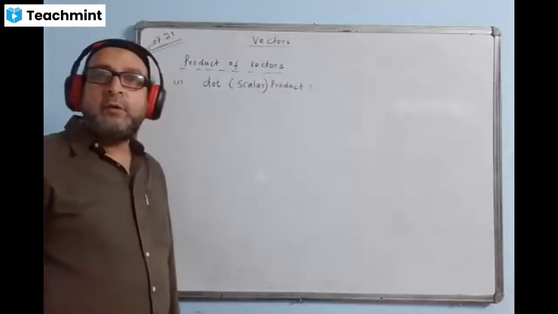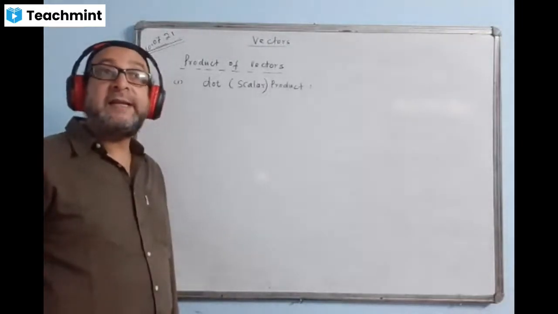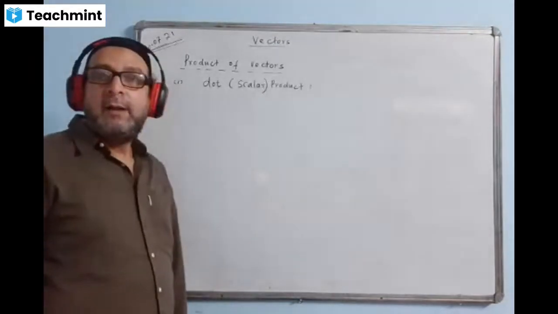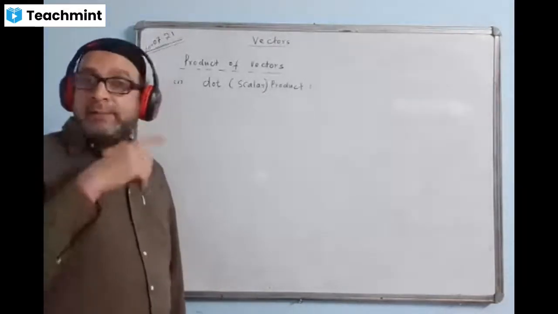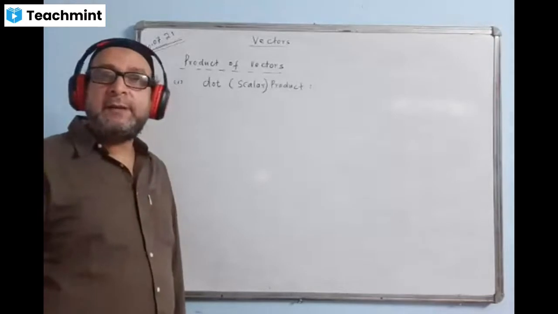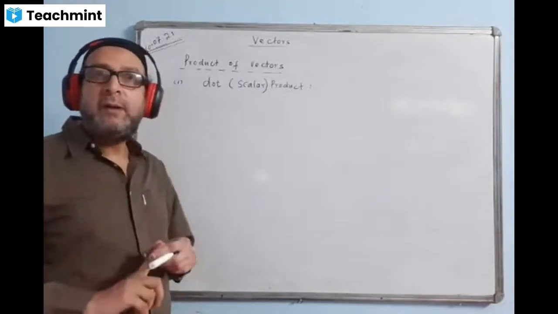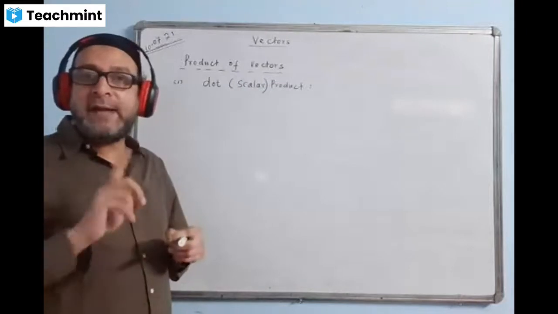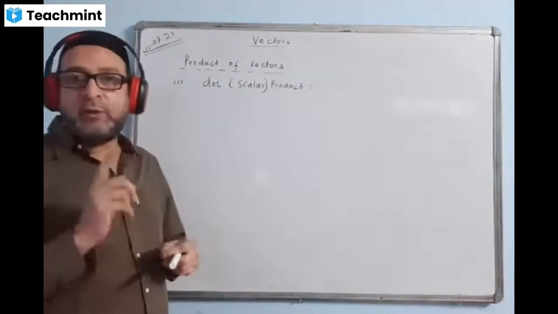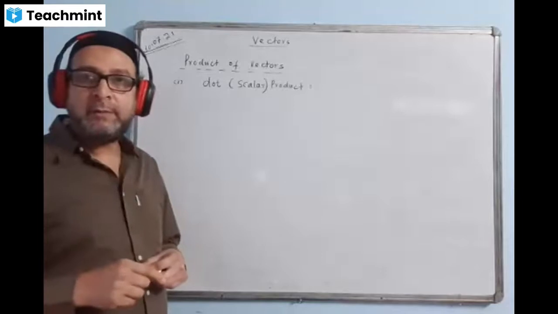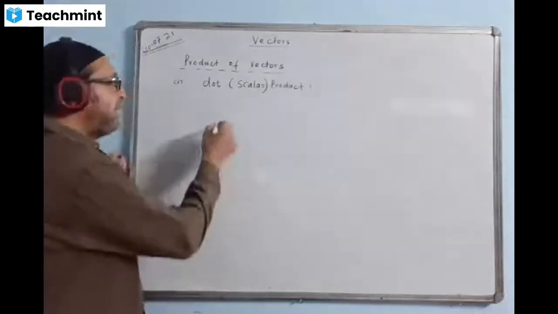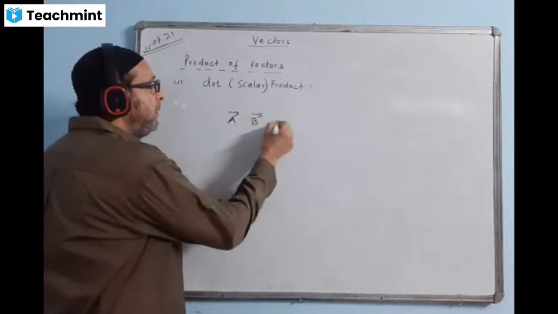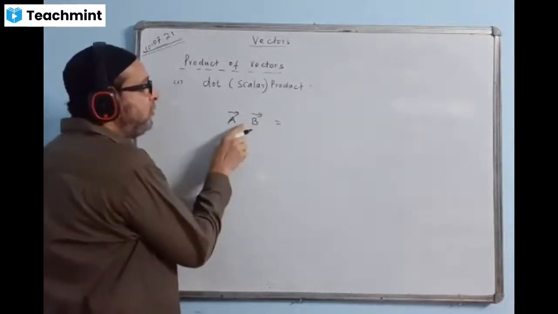When the product of two vectors results in a scalar, such a product is called dot product. It is measured by the product of the magnitudes of the vectors with the cosine of the angle between them. That means we write A dot B. Two vectors are there, dot means dot product.